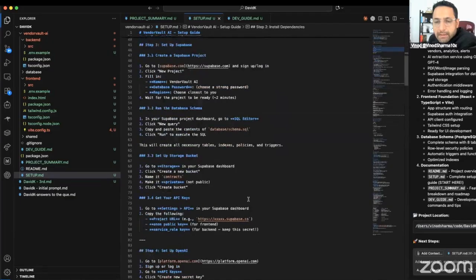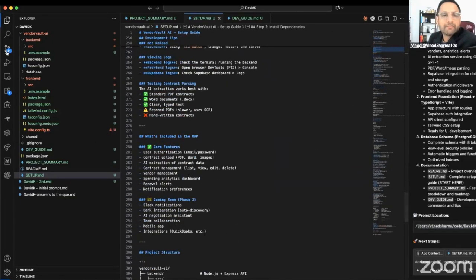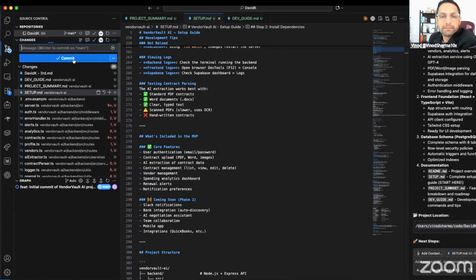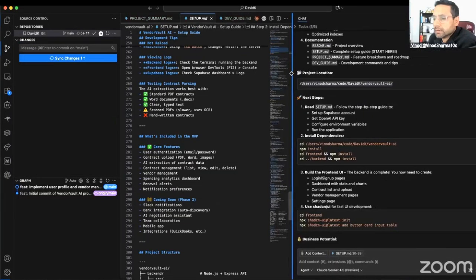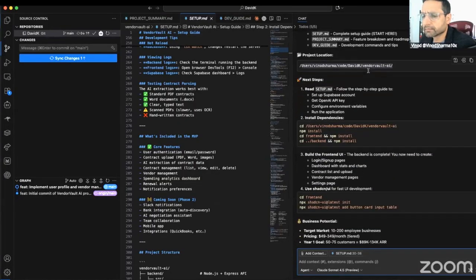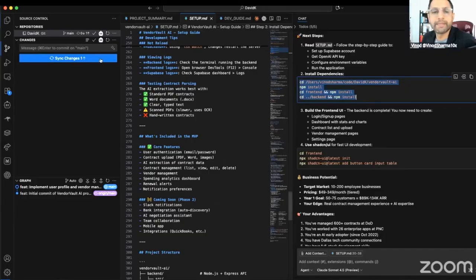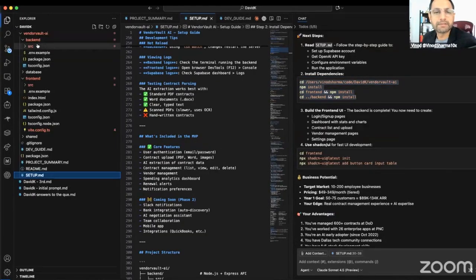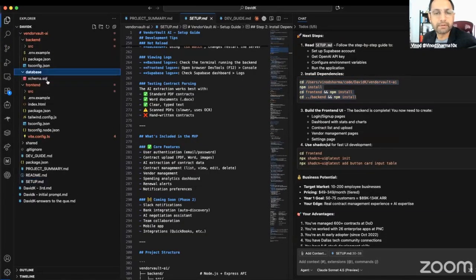Install dependencies, all that. First, I will add this to, and then let's see. Okay, you get all the keys. You get the dependencies, you create the Supabase, and after creating the Supabase, you run this database script there.